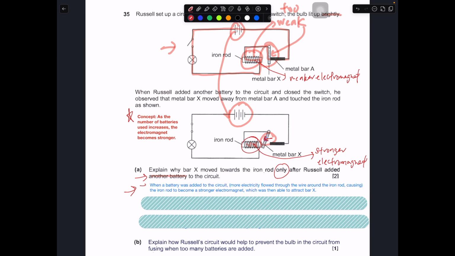When a battery was added to the circuit, more electricity flowed through the wire around the iron rod. The electricity did not flow through the iron rod. It just flowed through the wire around the iron rod. That causes the iron rod to become magnetized. So the iron rod in this case will become a stronger electromagnet, which was then able to attract bar X.